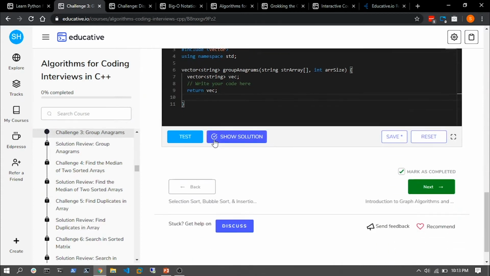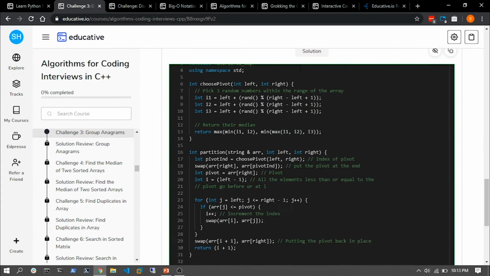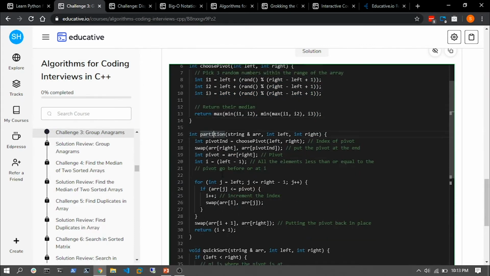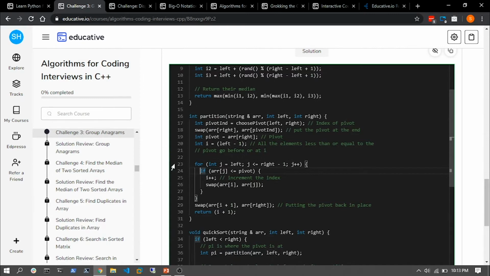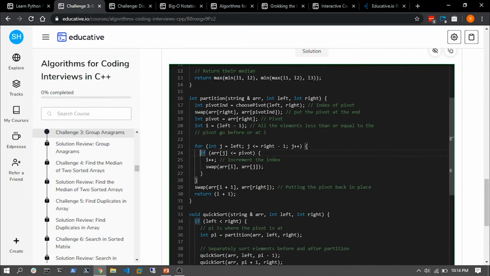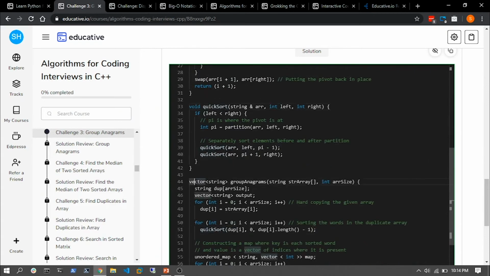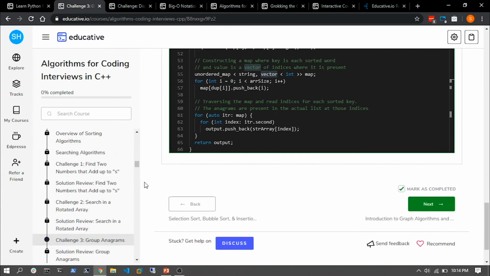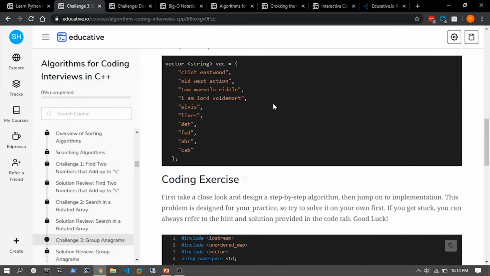But what we'll do for this section is see if we can show the solution. I'll be cheating by showing you the solution, but let's take a look and see what it provides. Oh, I see this. They have solutions, and see how beautifully partitioned it is. It's divided into functions. This is a second function, partition, and there's a for loop and an if condition statement, which we discussed earlier. There's another function here, quick sort. There's some vectors, some maps, and finally the output is being returned. This isn't easy, but obviously they'll be preparing you for all this information and how you will be able to solve this challenge yourselves. So don't peek at the solution, guys.